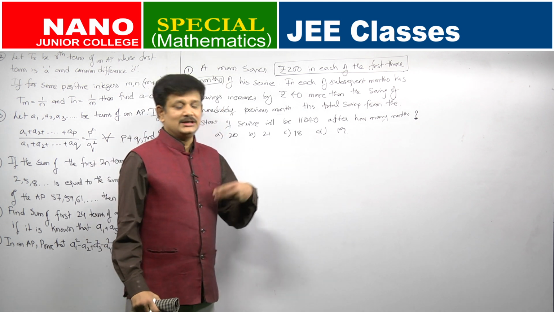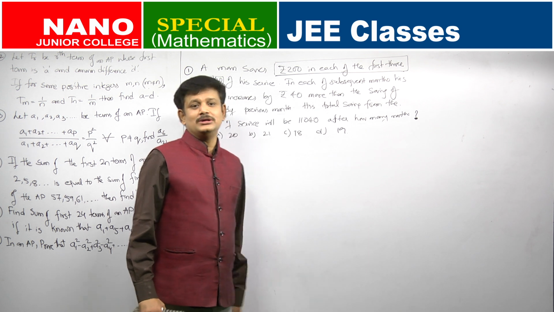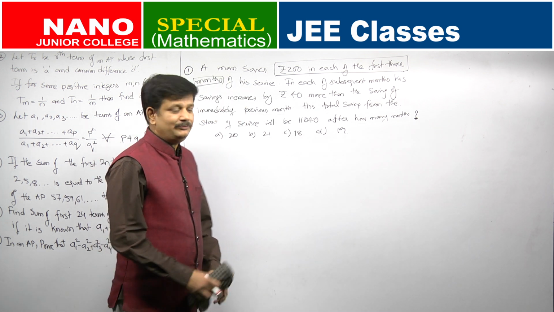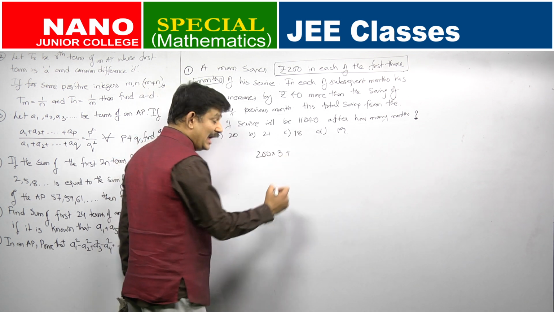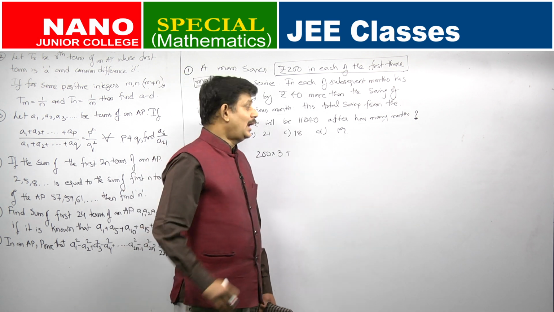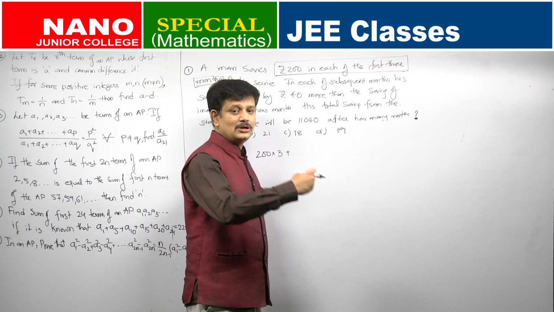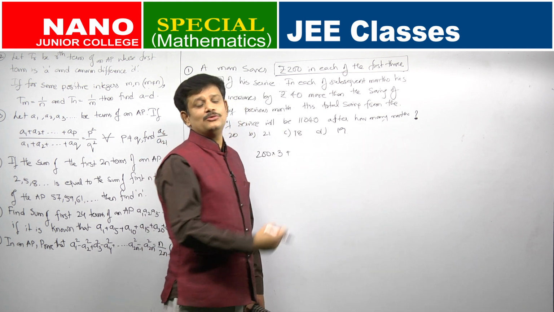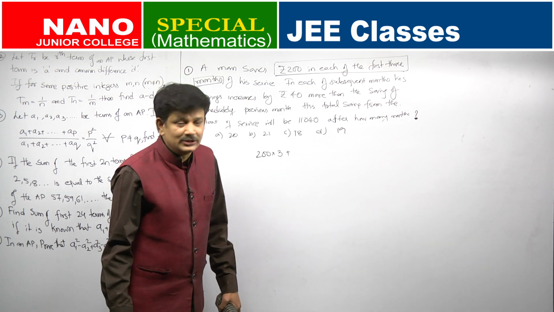Initially, let us say I started working today. After every month in my saving, I am saving 200 rupees, and I did this for the first 3 months. So, in the first 3 months what is my saving? 200 into 3, that will be 600 rupees I will be saving. After that what happened? I learned that saving more and more will make my savings more and more. So, I started to increase every month's savings by 40 more than the previous month's saving.